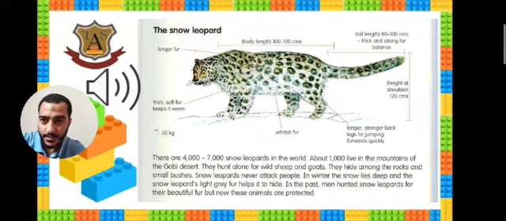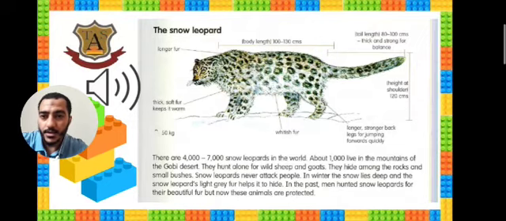You know the word hunt. Do you remember the word hunt is a verb? It means to kill the animals. Yes, they hunt alone to eat, of course. They hunt alone for wild sheep and goats. They hide among the rocks and small bushes.